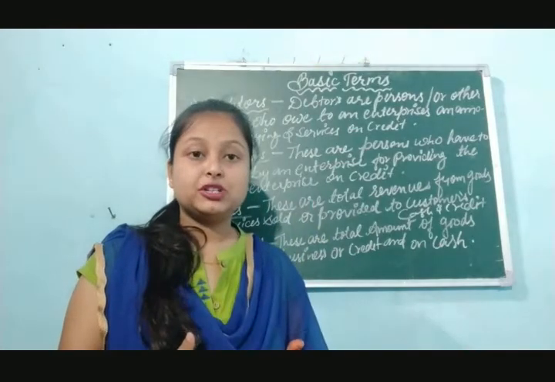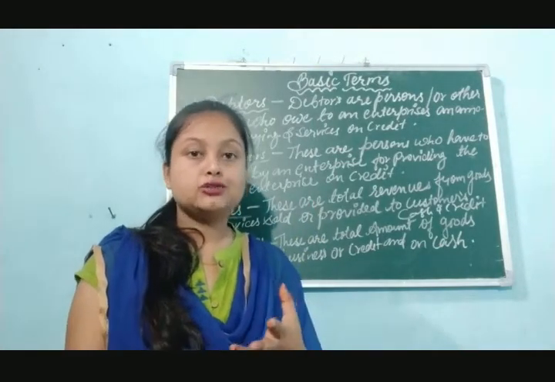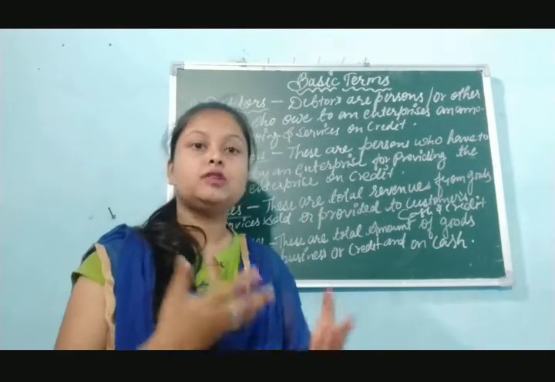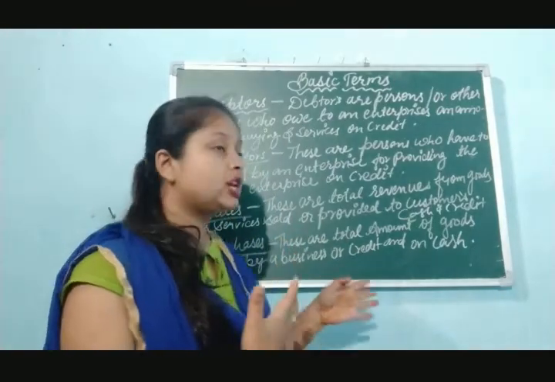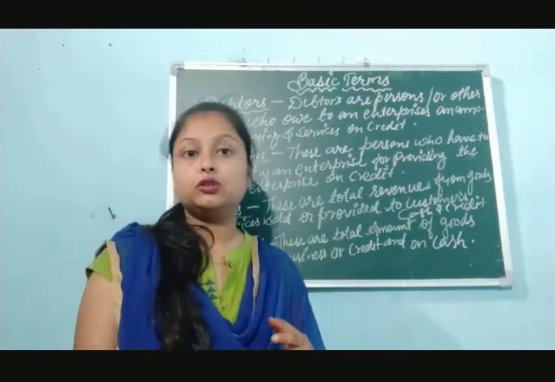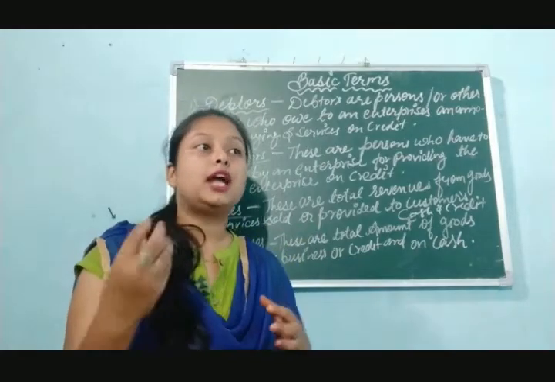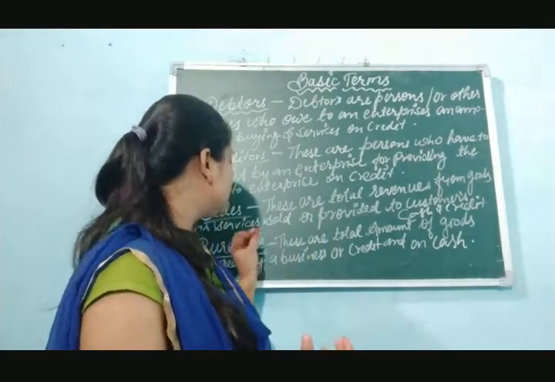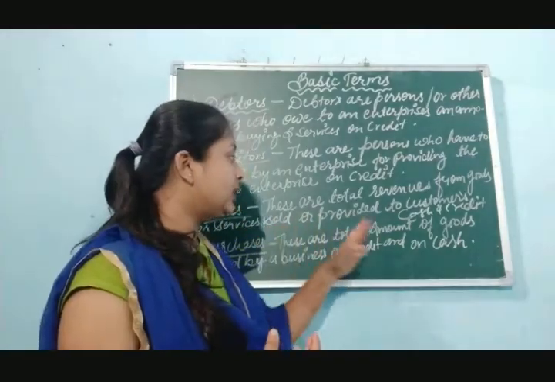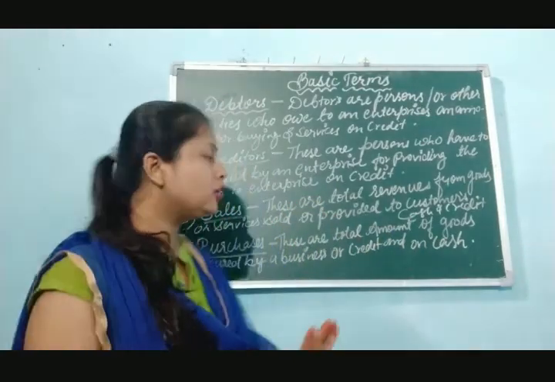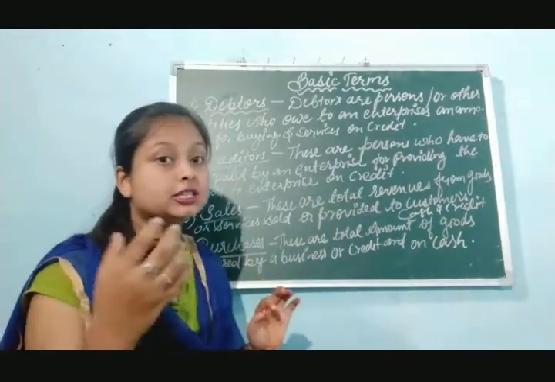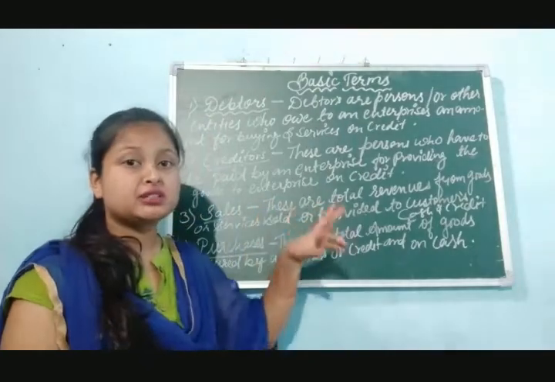If the firm has purchased goods on cash by providing cash to another firm, that transaction will be called cash purchase, and if we purchase goods on credit basis, that will be called credit purchase. Now here also one term is there, purchase return, similar to sales return.